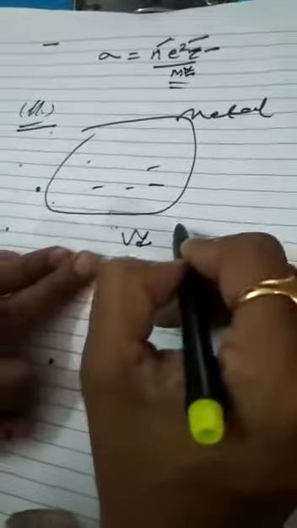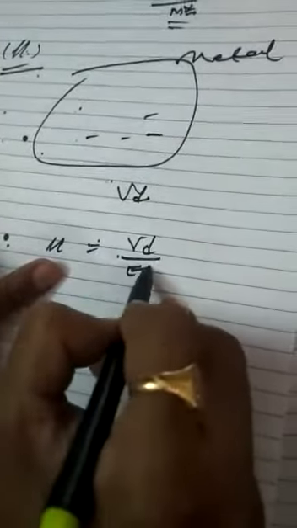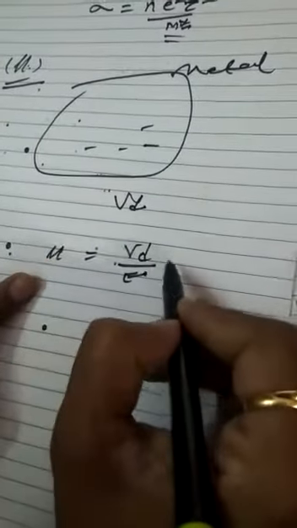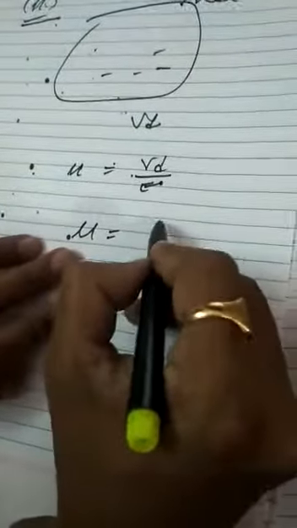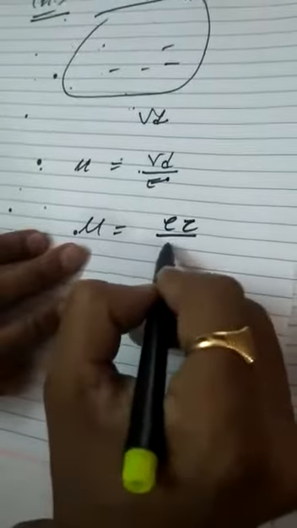So mobility mu is equal to drift velocity per electric field E. We can also write mobility as mu equals e tau divided by m. This is one equation, mobility.